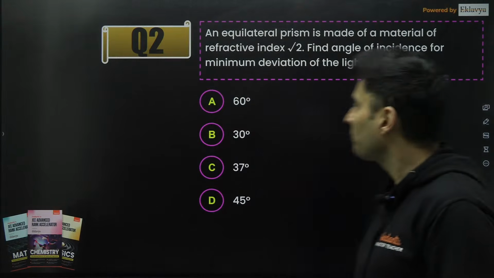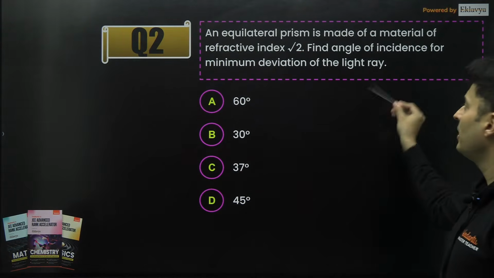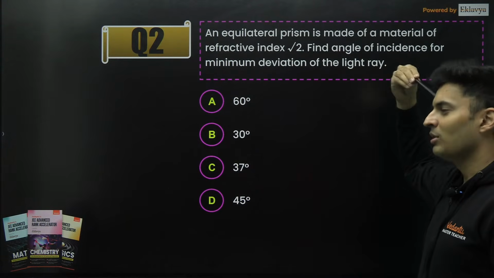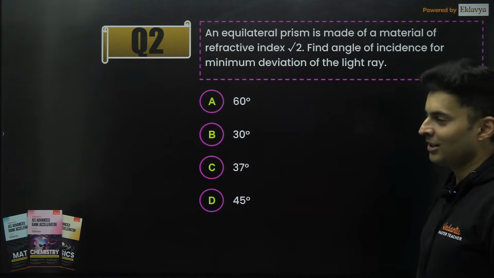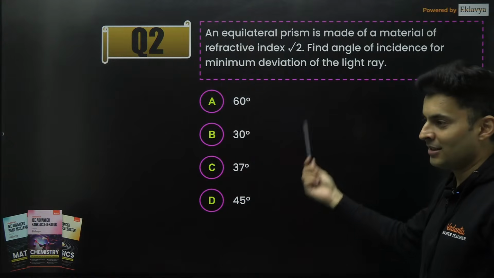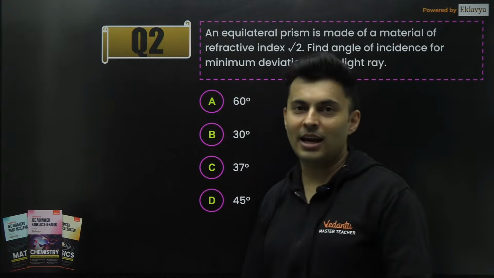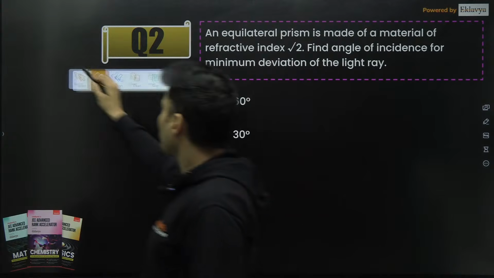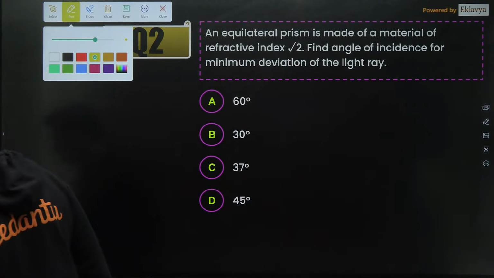Okay, the equilateral prism is made of material of refractive index root 2. Find the angle of incidence for minimum deviation. Now, the moment I see such words like equilateral and root 2, the only thing that comes to my mind is 45 degrees, because sin 45 is 1 by root 2. So I am guessing the answer is 45. Who knows, maybe I'm wrong. But if I had to take a guess and I had no time and the exam is about to get over, that is what I would do. Anyways, that's just me. I don't know about you guys. So what do you guys think?